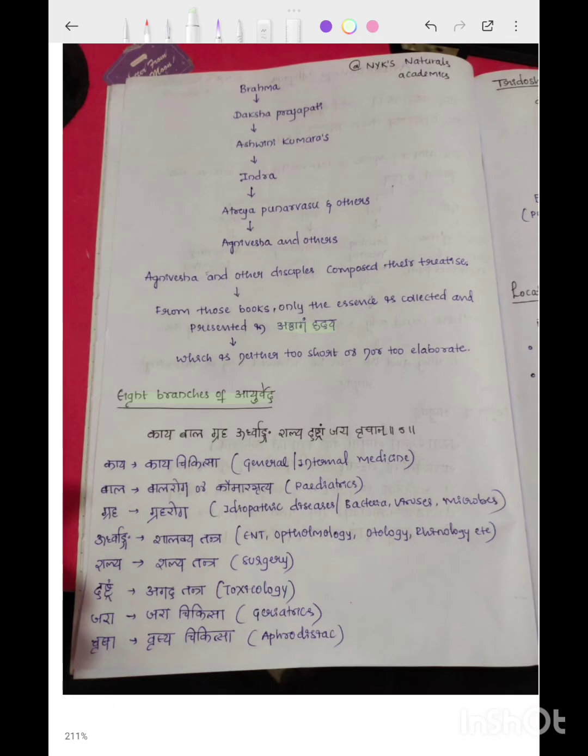Danshra means the diseases caused by bites. Danshra means the bite of organisms, which can be considered under Agada Tantra, that can be correlated with toxicology. Then Jara Chikitsa can be correlated with geriatrics, and Rusha, that is Vrisha Chikitsa, can be correlated with aphrodisiacs.